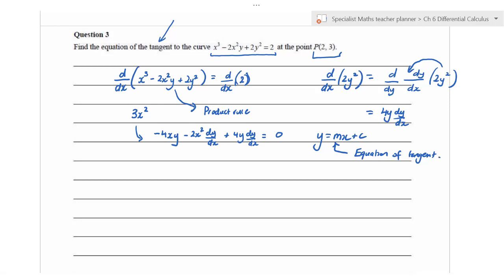So now we can sub in 2, 3. At 2, 3, we can say minus 4 times 2 times 3 minus 2 times 2 squared dy dx, when you sub it in, it becomes much easier. Plus 4 times 3 dy dx equals 0.